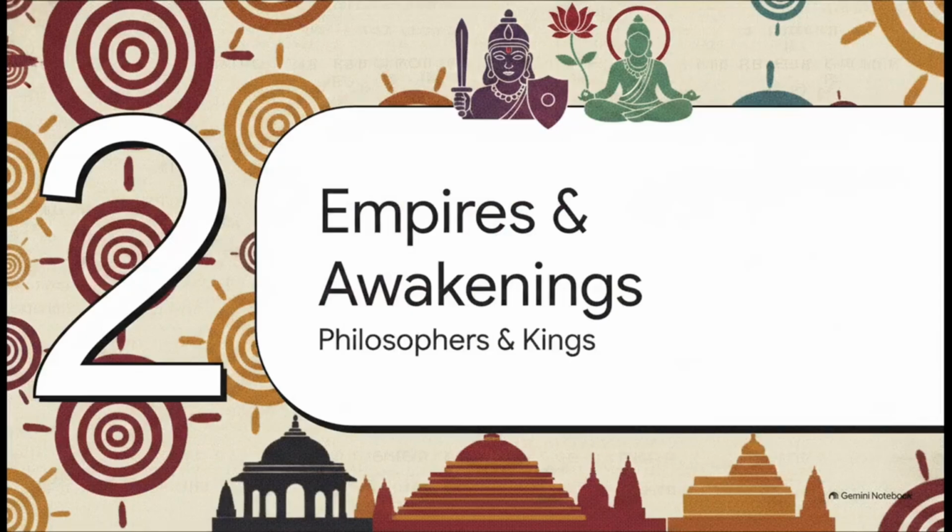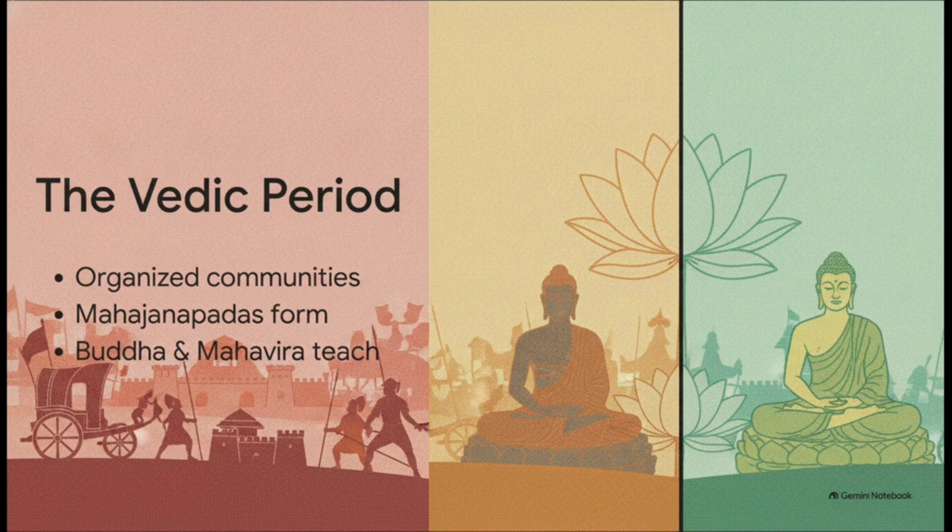Section 2. Empires and Spiritual Awakenings. Philosophers, Conquerors, and Kings. This slide brilliantly illustrates a fascinating dual evolution that was happening side by side during the Vedic period. On one hand, you've got communities organizing, agriculture expanding, and, well, violent struggles over land and resources. A great example is the famous Battle of the 10 Kings mentioned in the Rig Veda.